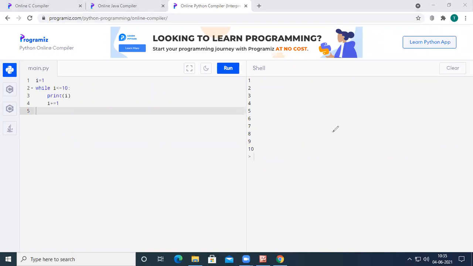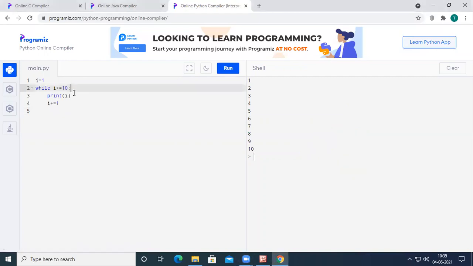For example, our number was stored in i. If we divide this i with 2, and we get the remainder 0, then we can say it is an even number, right? So I want to print all the even numbers between 1 to 10.